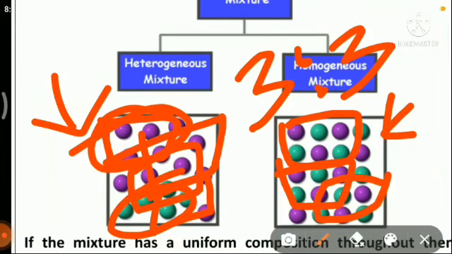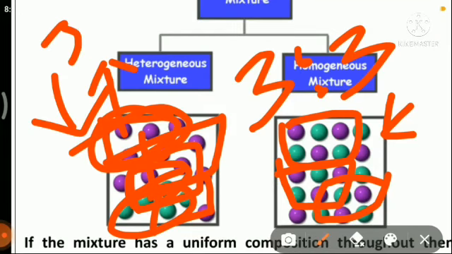In this portion, there is no purple ball. In this portion, there are two green balls, two purple balls. That is, the composition is different. For this part, you can write the composition as 3:0. For this portion, where there is no purple ball, the composition will change.